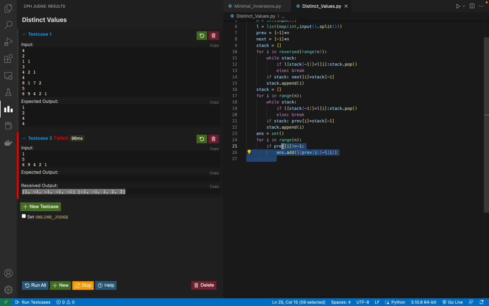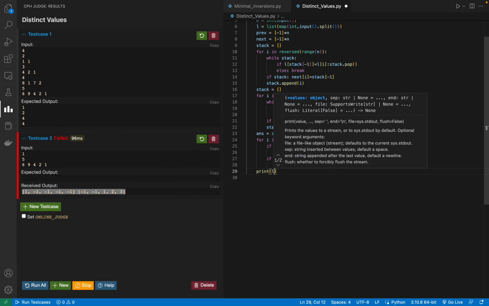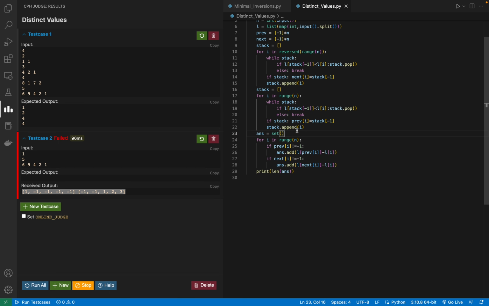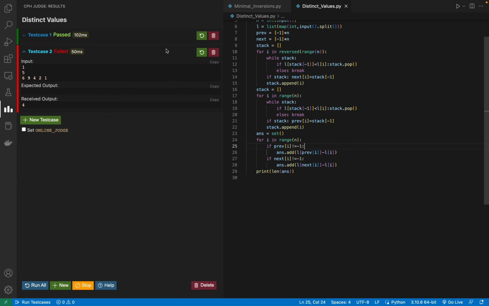And similarly I also have to check for the next one. So if my next is not equal to minus 1, then I have to do next here, right? And after this I have to print the length of answer, the length of this set. That should give me the correct output, right?